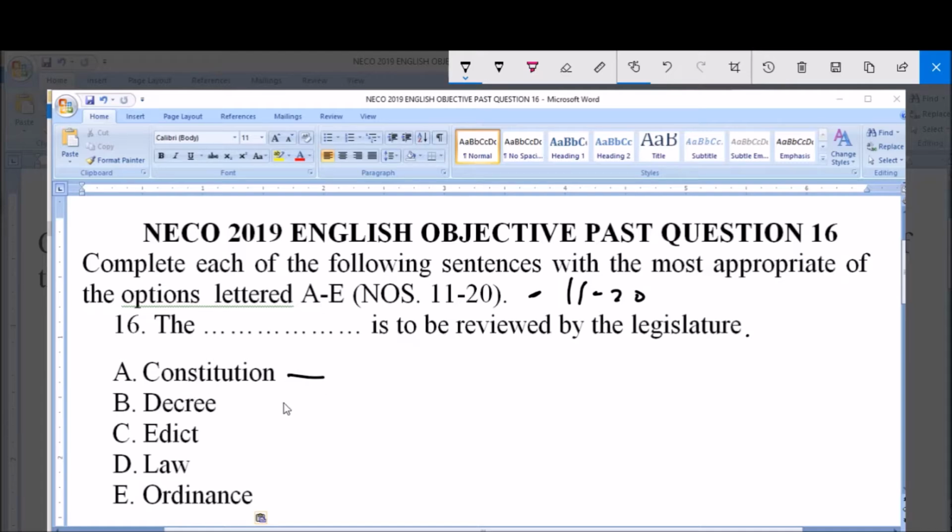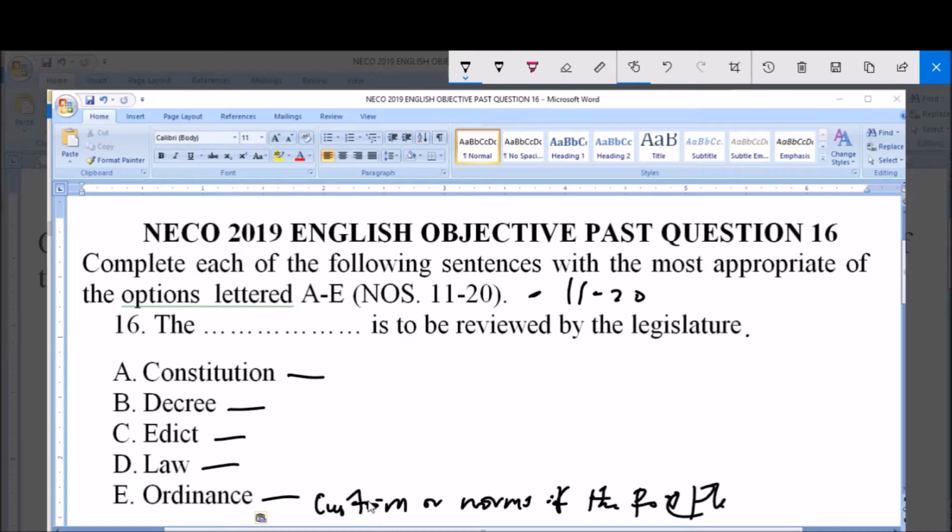Option A, Constitution. Option B, Decree. Option C, Edit. Option D, Law. Option E, Ordinance. Now I want to talk of option E, which is Ordinance. Ordinance is the same as custom or norms of the people. So the legislature cannot actually review what we call ordinance or norms, because it is part of the culture of the people.